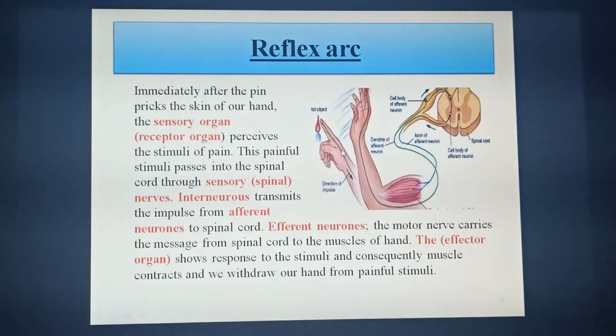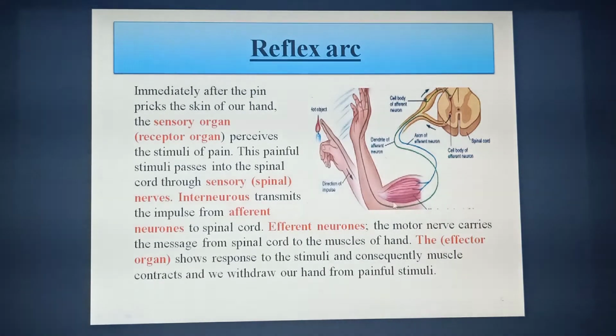I already mentioned what is sensory, the nerve which doesn't follow your instructions. Then these stimuli are transported towards the center, towards the spinal cord, through interneurons.